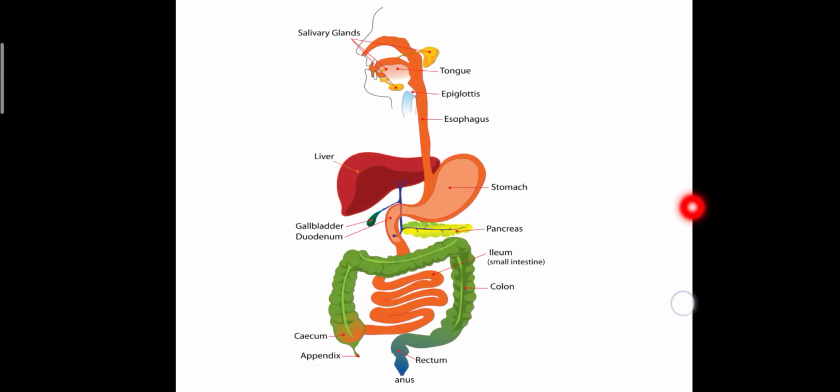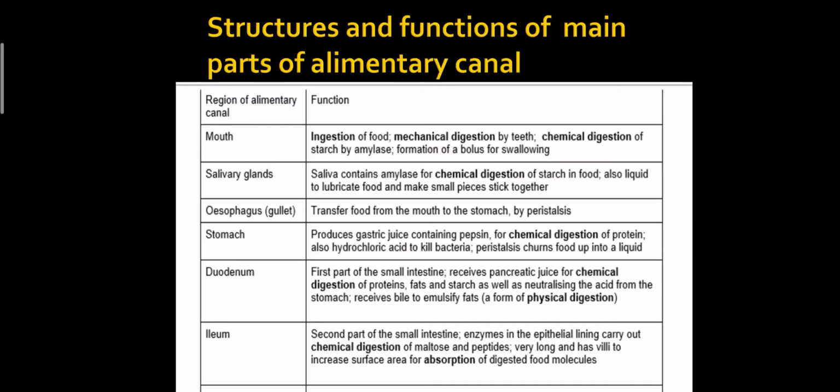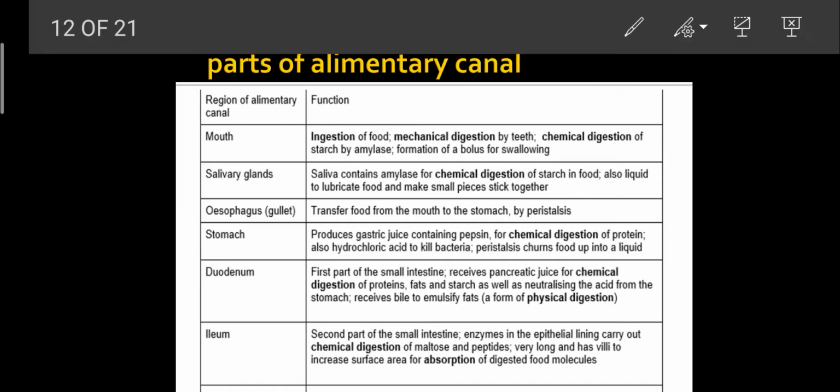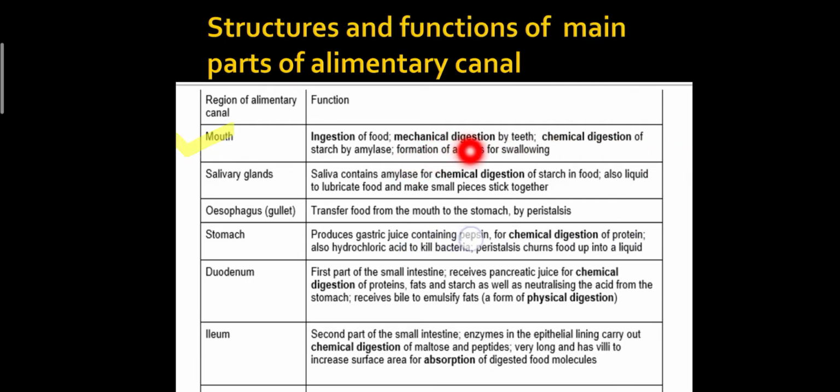So this is the structure of the alimentary canal, in which we can see the salivary glands, tongue, epiglottis, esophagus, liver, stomach, gallbladder and duodenum, pancreas, ileum or small intestine, colon, cecum, appendix, rectum and anus. Now we will talk about the structure and functions of the main parts of the alimentary canal. Firstly, the mouth. It causes the ingestion of food. Mechanical digestion occurs by the teeth. Chemical digestion of starch by amylase,